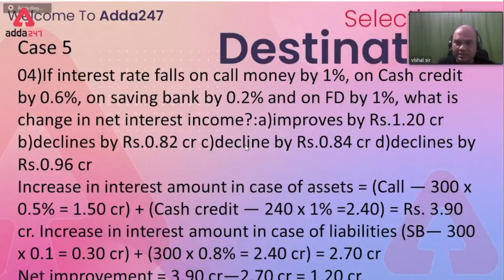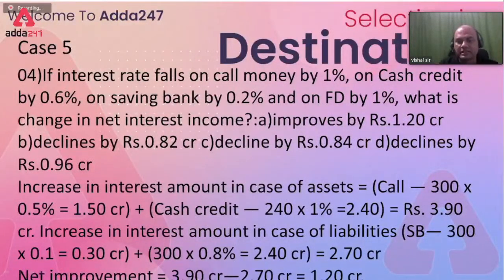Basic logic is 4.44 crores I am not getting and I am not giving out 3.60 crores. So what is the difference? 0.84 crores. So this much I am receiving less. So what is the answer? My net income will fall by 0.84 crores.